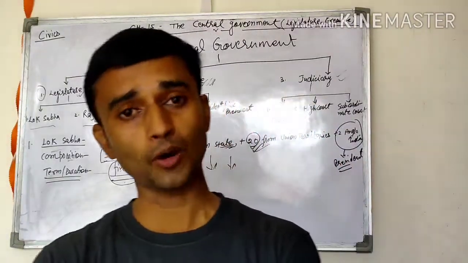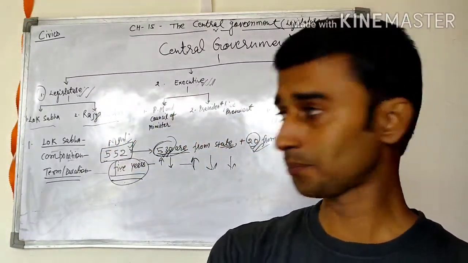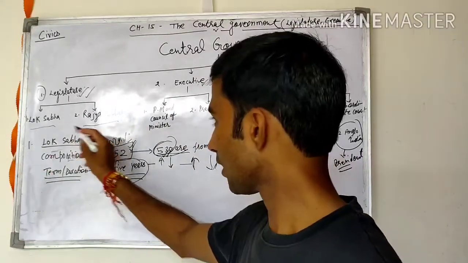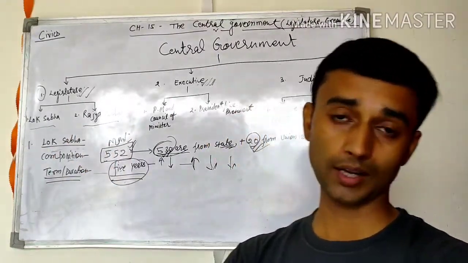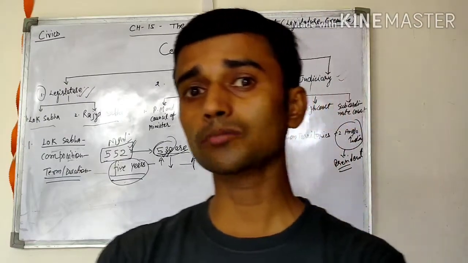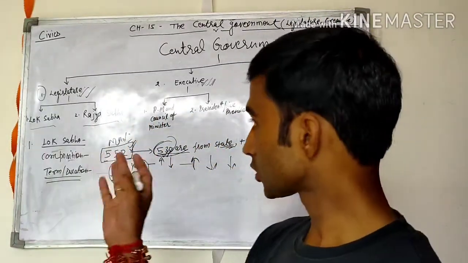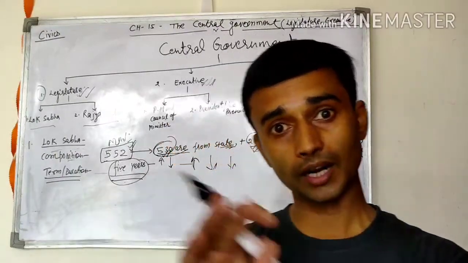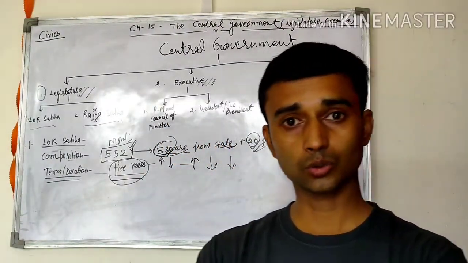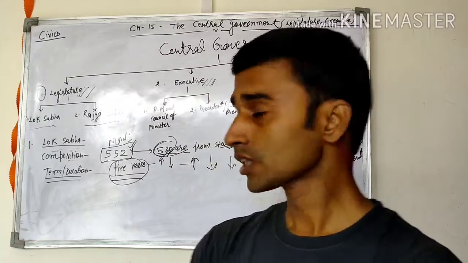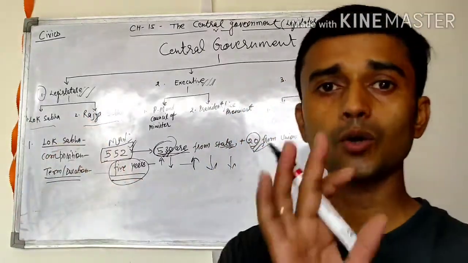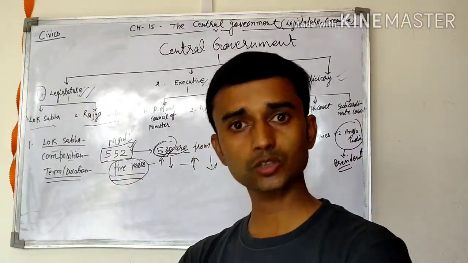Lok Sabha is more important. If you compare with the Rajya Sabha, then Lok Sabha is more important. Why? Because the maximum strength of the Lok Sabha is maximum. It is also known as the House of the People because all the members are elected by direct election through the common people. Third, a money bill can only be introduced in the Lok Sabha. It is also very important.